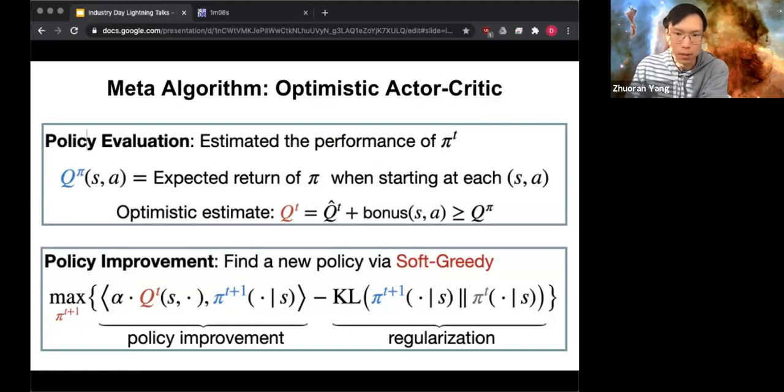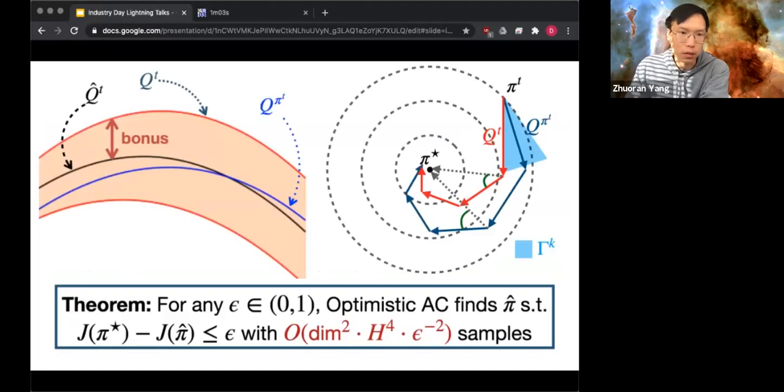And finally, in terms of theory, we establish the sample complexity for achieving any epsilon accuracy, which is given by this upper bound. And here the DIM, the dimension, is the intrinsic dimension of the problem. So if our MDP can be embedded in a linear space, then this dimension is the dimensionality of the feature. If it's embedded in a kernel space, then this dimension is the effective dimension of the kernel space. And so this upper bound shows that our algorithm achieves sample efficiency provably.